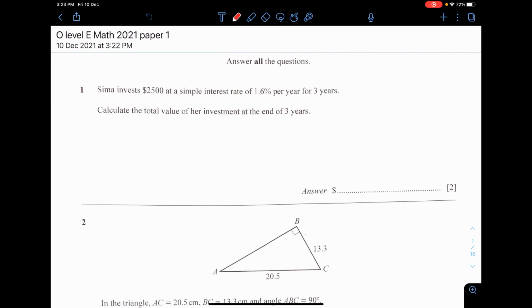Alright, welcome back everyone. Now I'm going to solve the 2021 Maths, E-Maths Paper 1. Mind that I'm doing this in 2021 itself, so the answer has not yet come out. So this is actually just a suggested answer on how you do the things.